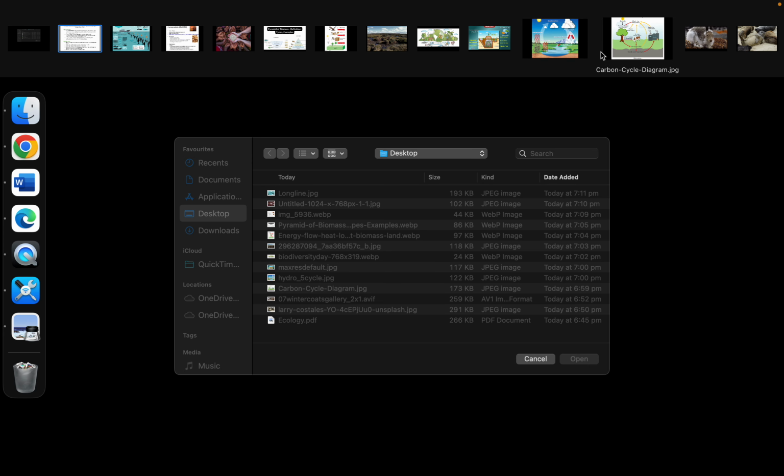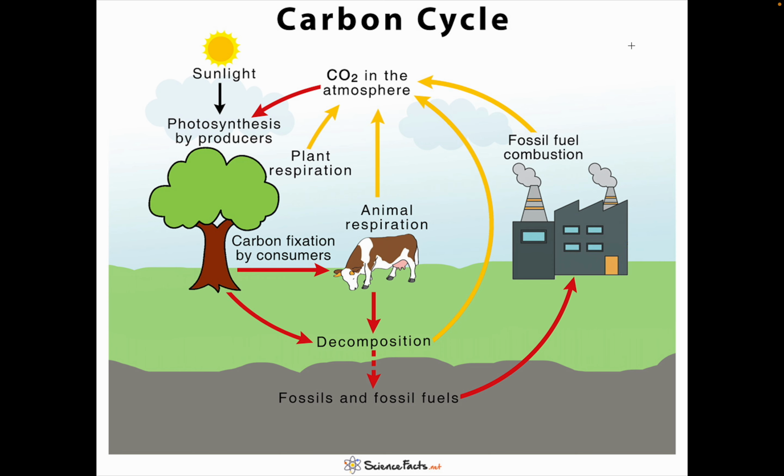If you want to see the carbon cycle, there is a nice picture here. You can see sunlight, photosynthesis, and photosynthesis takes the carbon dioxide from the atmosphere, and because of the plant respiration, from the plants it is consumed by the animals, and there is decomposition when an animal dies. Similarly, even in the industries, we are releasing lots of carbon dioxide back to the atmosphere. So this is the carbon cycle. It's very important to know the carbon cycle visually rather than just reading it in the material. Okay, it's easy to understand now.